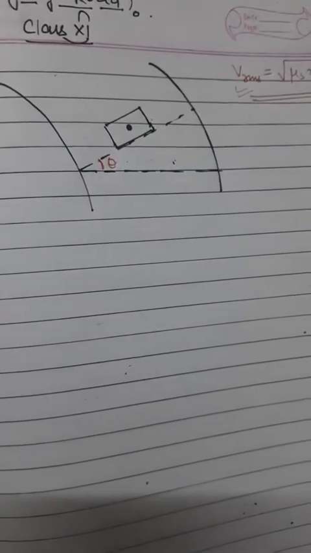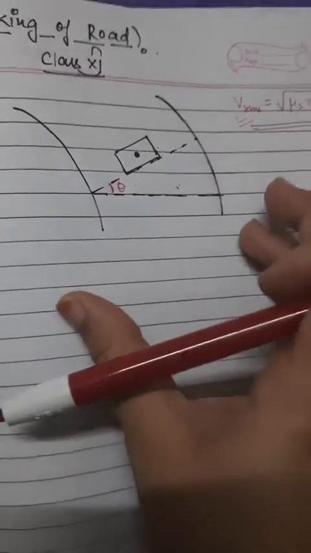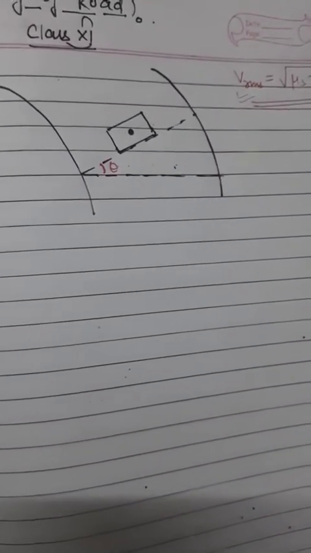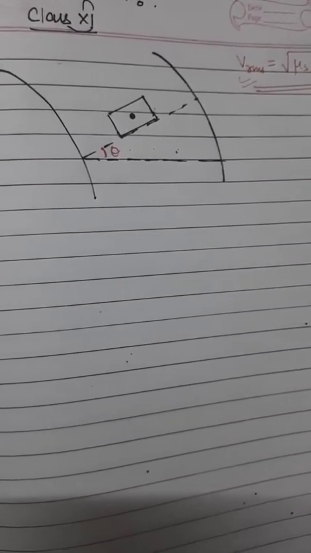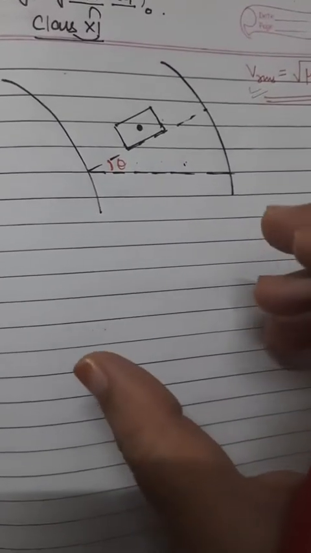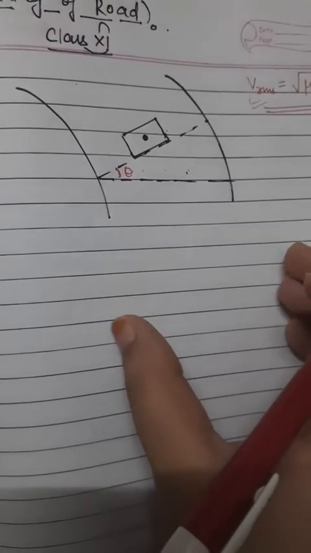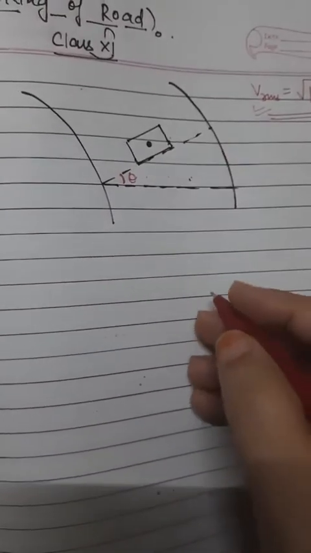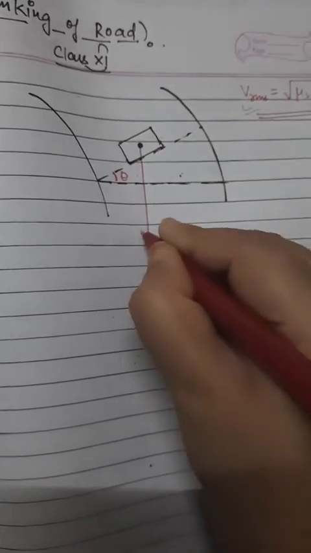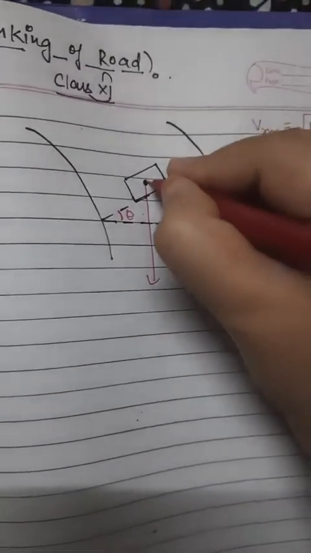The requirement is, if the friction between the tires and the road is not working in that condition, which forces will help us out? That we will see today. First of all, what do we require to study this topic? Number one, what are the forces acting on this mass particle. If the mass of this car is m, we all know that mg always works vertically downward, and there is another force which works perpendicular to the surface.